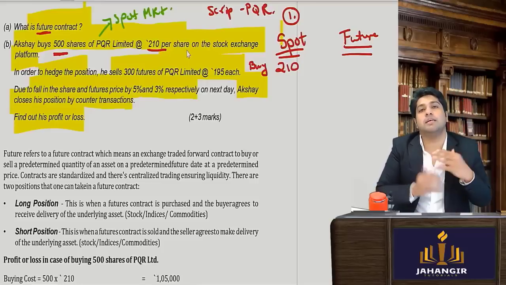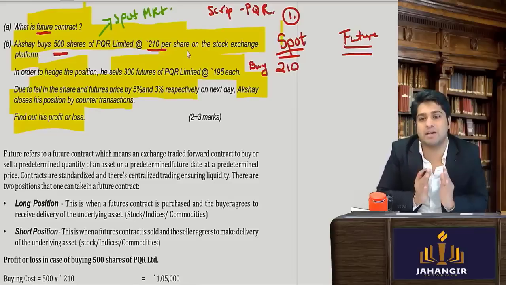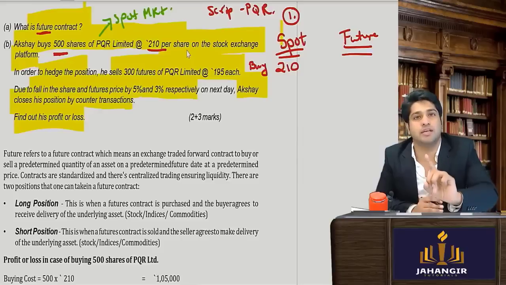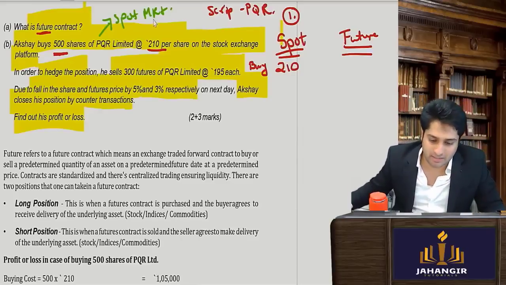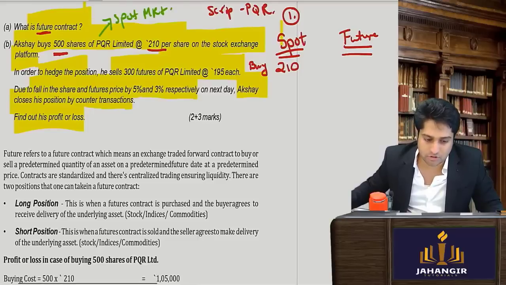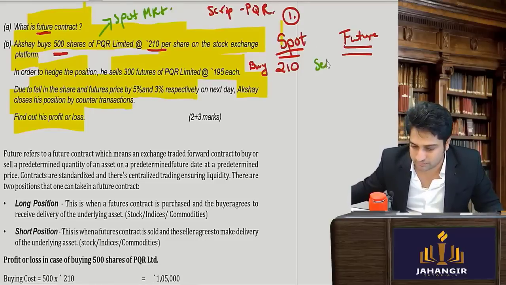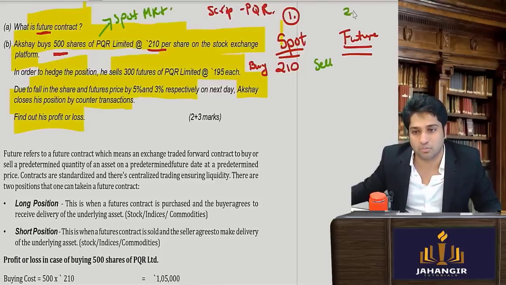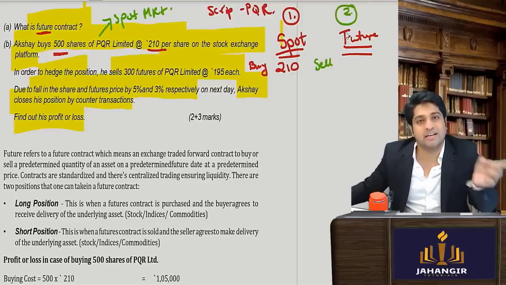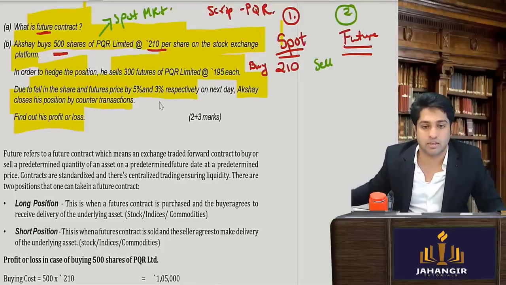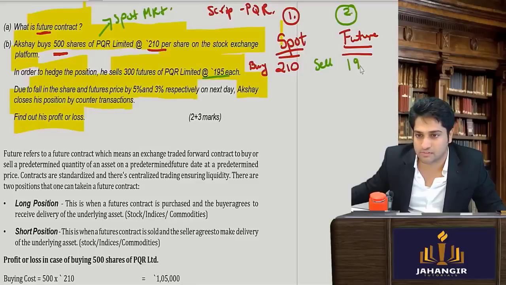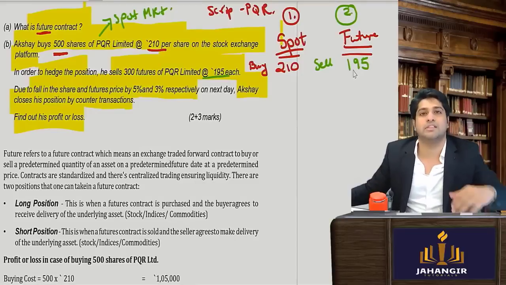So in order to lower my risk, in order to hedge my position, I take an opposite position in the derivative segment. I take a short or a sell position. I told you, when I go into the derivative segment, I go to minimize my risk. Short position किस rate पे लिया मैंने? He sold at 195.